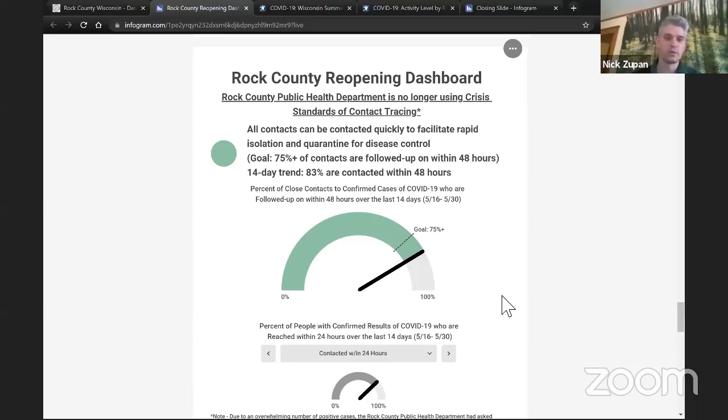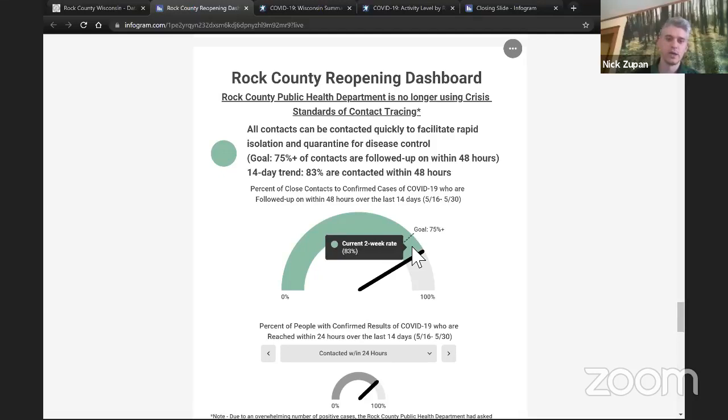The way that we're tracking this information is making sure that we're reaching out to those who are close contacts with confirmed cases in a very short time frame. We want to make sure that we're contacting people within a 48-hour window if they've come in contact with a confirmed case. The reason is we want to make sure that anyone who's had close contact with a confirmed case is protecting themselves and monitoring their symptoms to make sure that they're not coming down with COVID and potentially infecting others. So right now, our goal is to reach at least 75% of the close contacts that have been identified to the health department within 48 hours.